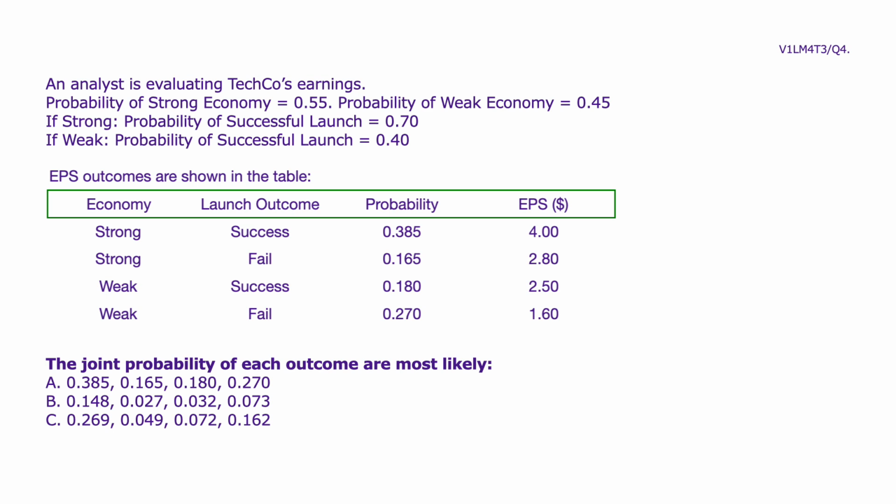The joint probabilities of each outcome are most likely: A, 0.385, 0.165, 0.180, 0.270. B, 0.148, 0.027, 0.032, 0.073. C, 0.269, 0.49, 0.072, 0.162.